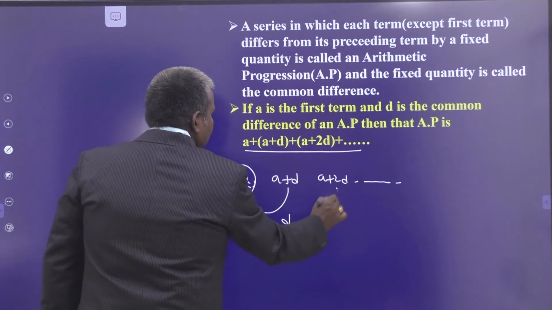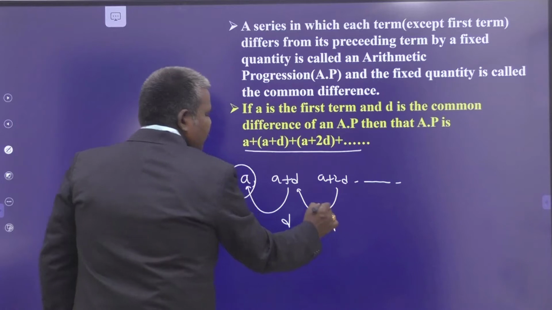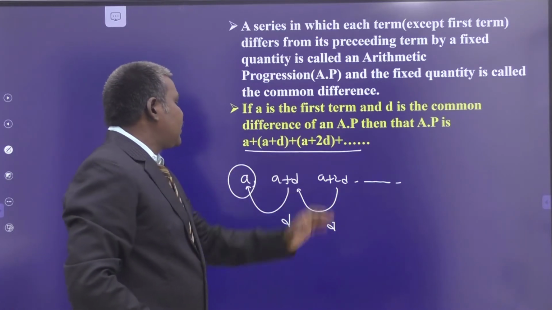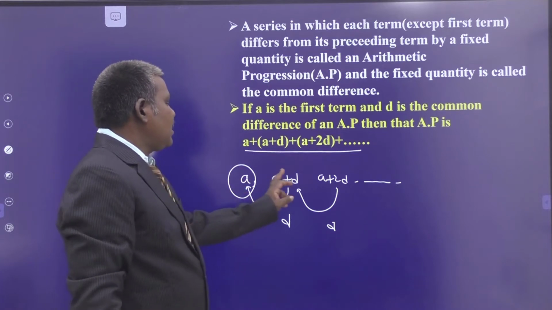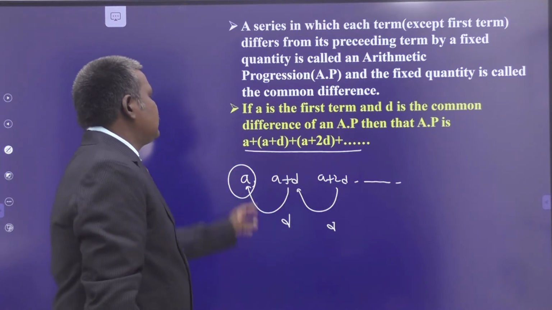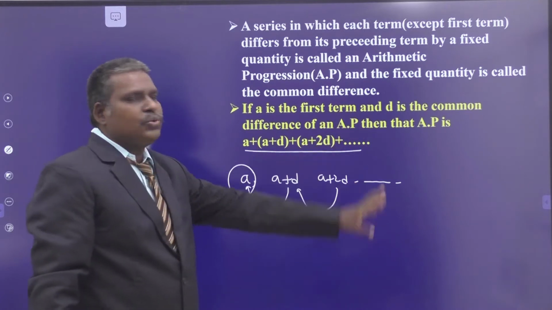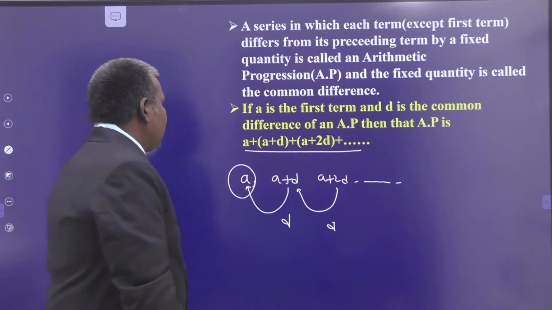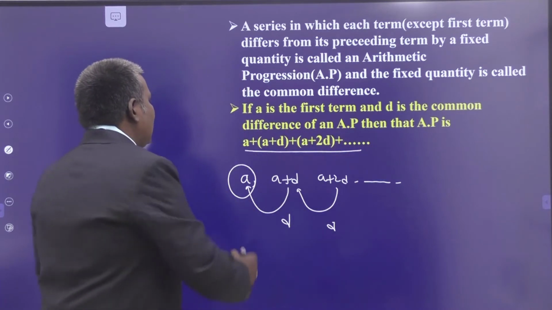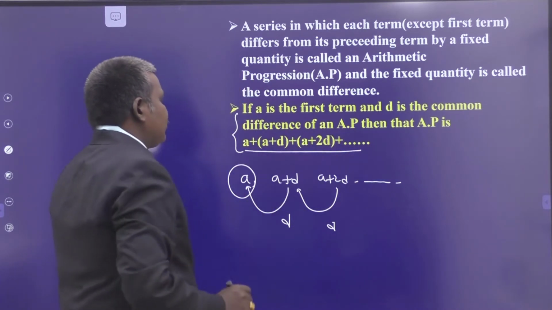D. Here also the difference from here to here is D. So the differences are the same. Its corresponding series is A plus (A plus D) plus (A plus 2D) plus and so on. This is the arithmetic progression.